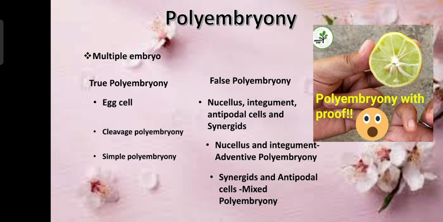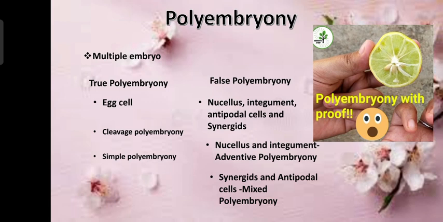In true polyembryony, there are two conditions: number one, cleavage polyembryony; number two, simple polyembryony. What is cleavage polyembryony? If the zygote splits into multiple units and each unit develops into an embryo, it is called cleavage polyembryony. Simple polyembryony means that if there is more than one embryo sac in the ovule, it results in the development of multiple embryos.